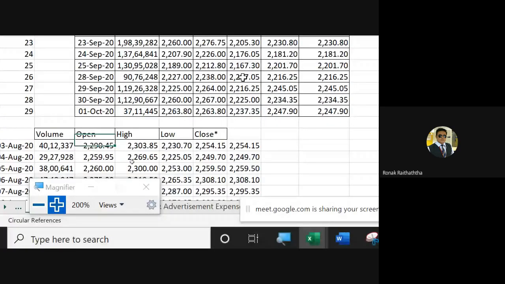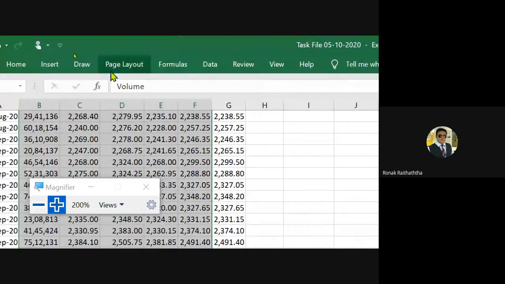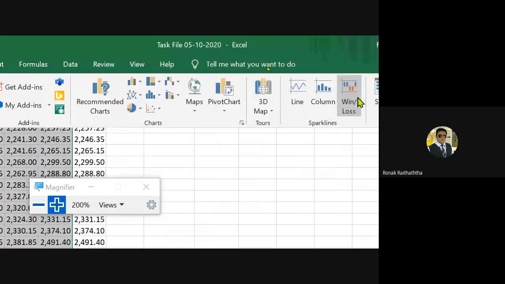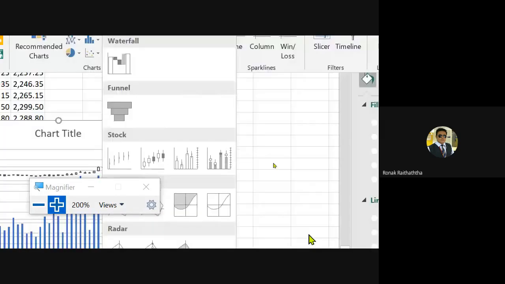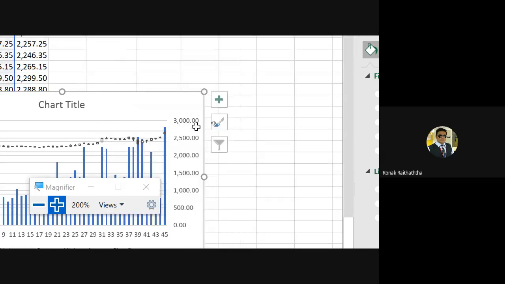Okay, so now we can move to the prices: open, high, low, close along with the volume. Select it. Then you may go to the insert tab, and in the insert tab everyone shall go to the stock chart along with the volume. So here you have it along with the volume, selecting the last one.